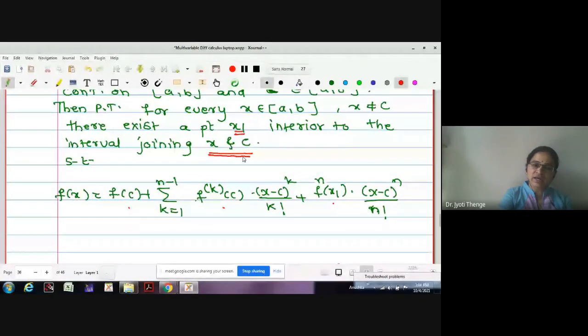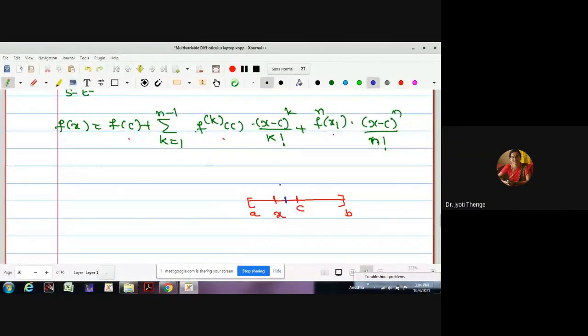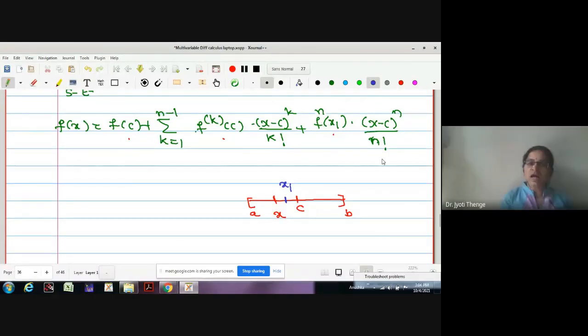That is, the point x1 exists somewhere in between the line joining x and c, like this. And the nth derivative is calculated at the point x1, with x minus c raised to n upon n factorial as it is. This is the biggest achievement. Instead of giving a series, an approximation, this theorem gives the actual value of the function at the point x near c by giving the existence of such a point x1.